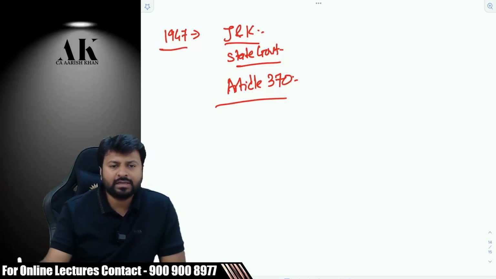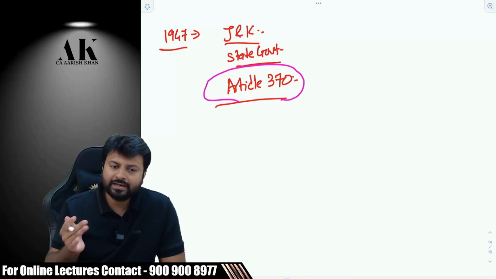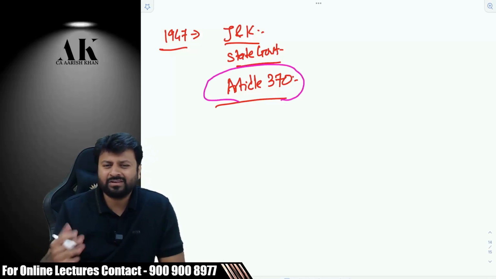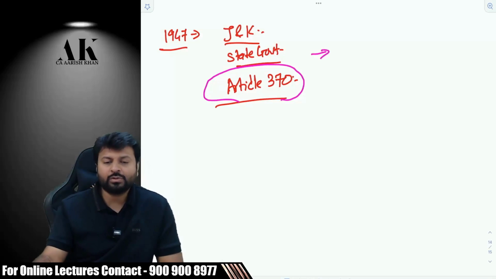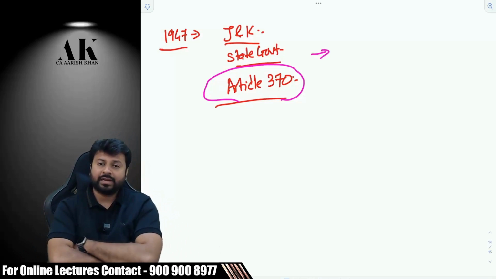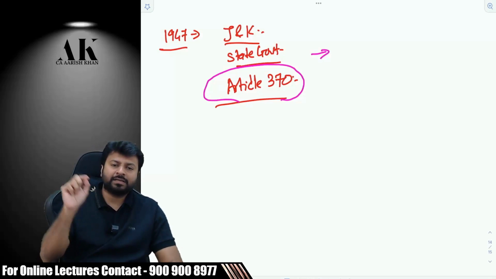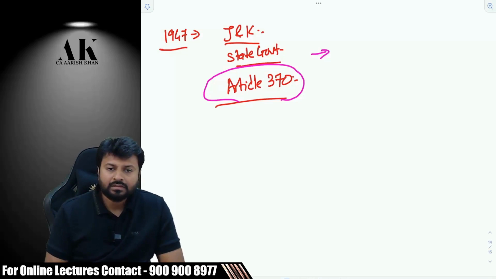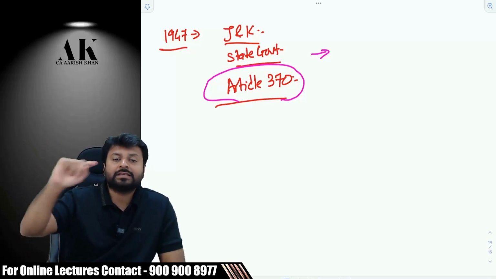So J&K government said, then it is fine. Then we are ready to be part of the Indian government. And because of this particular article, J&K was ready to be part of India. Otherwise, J&K was not interested to be part of India. Because of this article, they became part of India. Now, what used to happen? Because of this article, J&K gets a special status. What special status? Every time a law was passed in Delhi, they have to go to J&K and make it pass again in the J&K assembly.